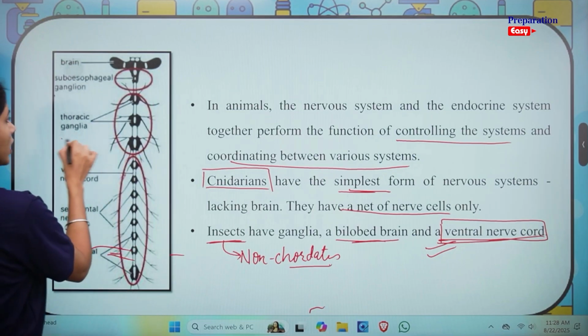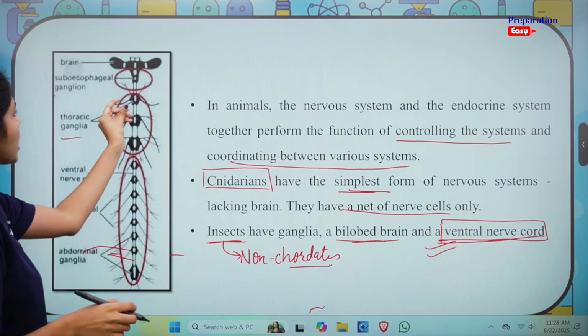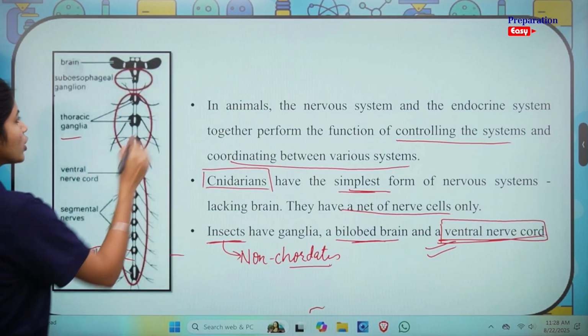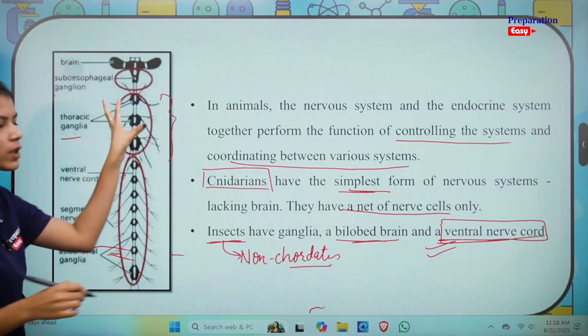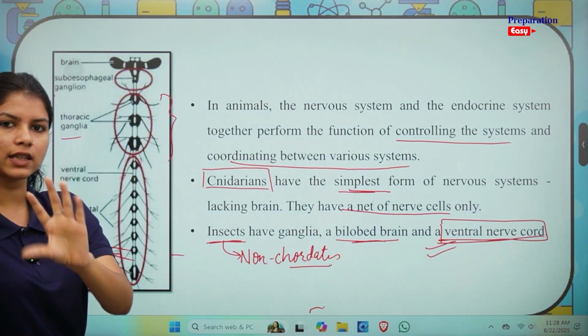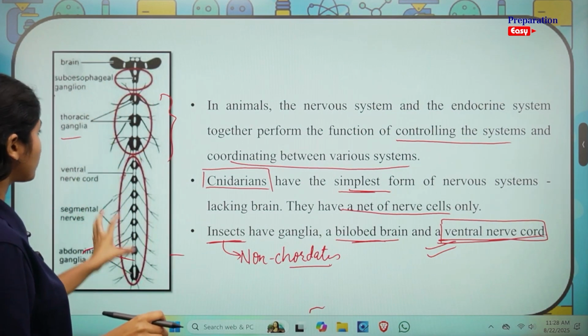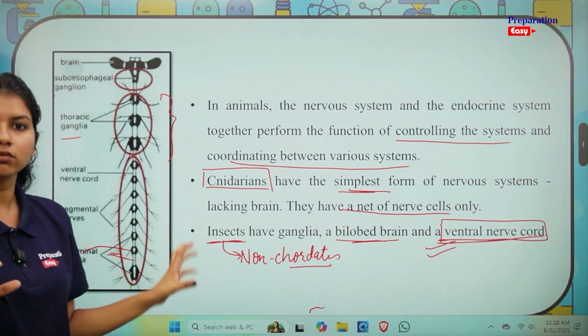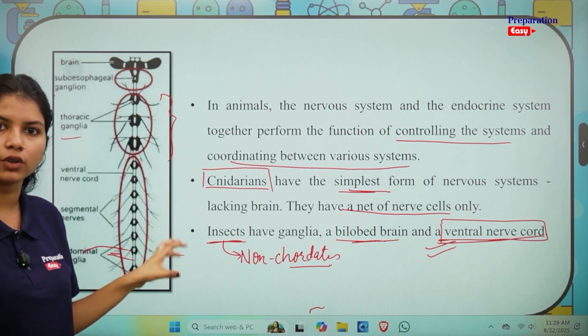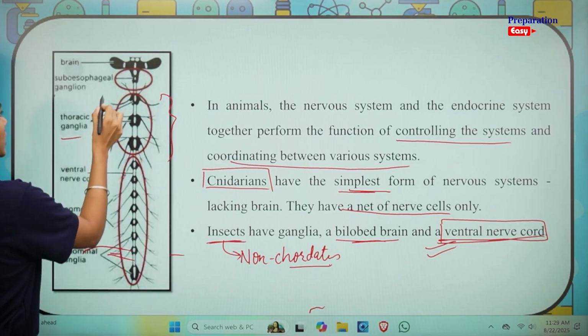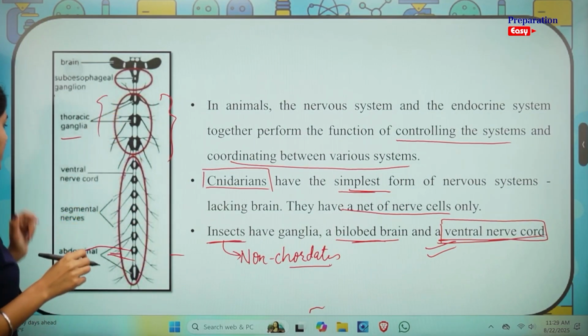You can see there are thoracic ganglia. Ganglia is nothing but clusters of nerve cells. Thoracic ganglia, which is towards the chest region of the insect. Let's think that this is the nervous system of a cockroach. I hope you could connect to the drawing of a cockroach. This could be the thorax area.